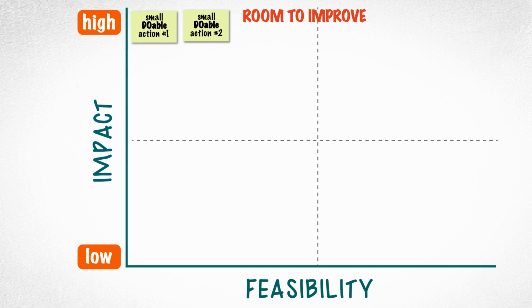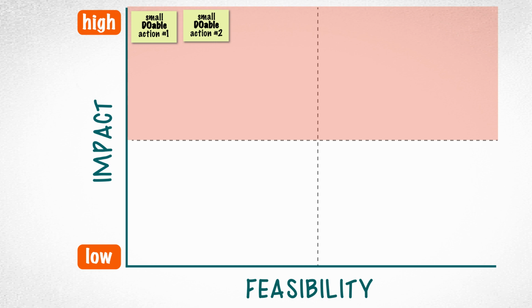If a behavior is already very common, promoting it won't make much of a difference in overall impact. But if it's a behavior that not many people are doing, there's lots of room for improvement. Changing that behavior would have a big impact on the overall population. The more impact, the higher the spot on the graph. You'll place actions with low impact near the bottom.